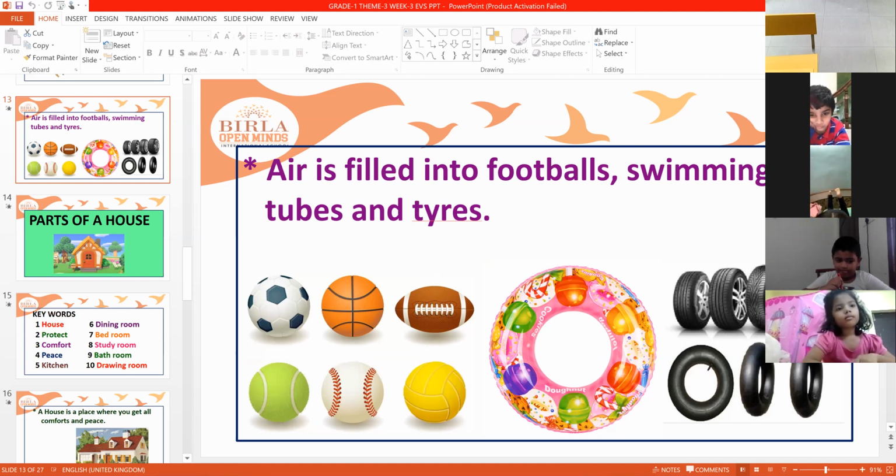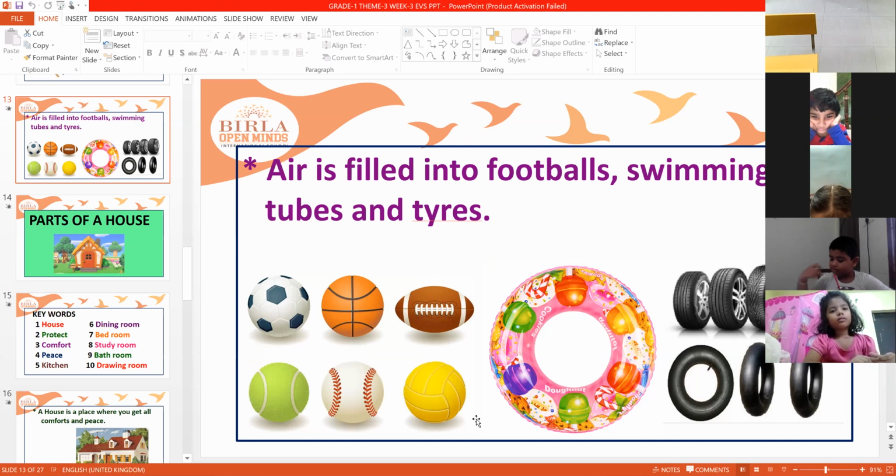Footballs, different types of footballs. Yes, you fill air in them and you play with them. And swimming tubes also. You fill the air in the swimming tube and you use this swimming tube for swimming, especially small children who are learning swimming in the starting days.